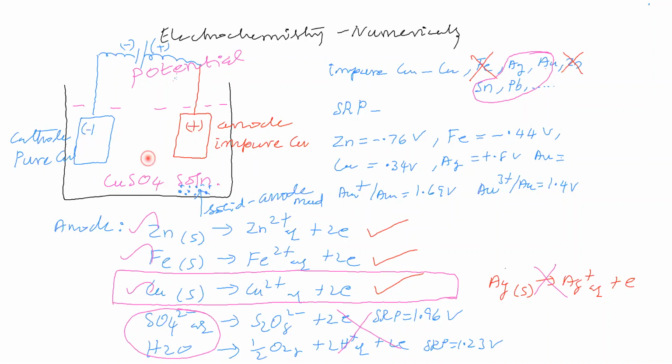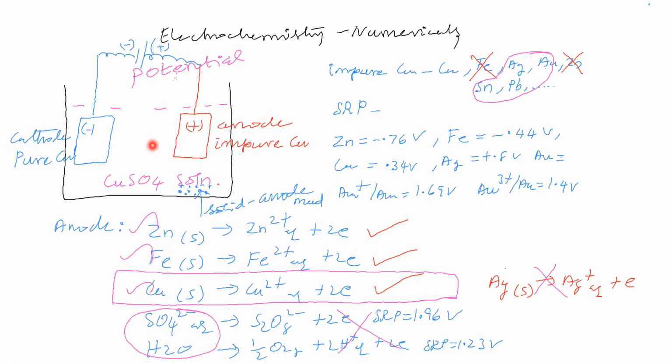Cu2+ may undergo reduction at the cathode. Anode mud will not undergo reduction at the cathode. Sulfate will not undergo reduction. Water may undergo reduction at the cathode. So the possibilities are Zn2+, Fe2+, Cu2+, and water.